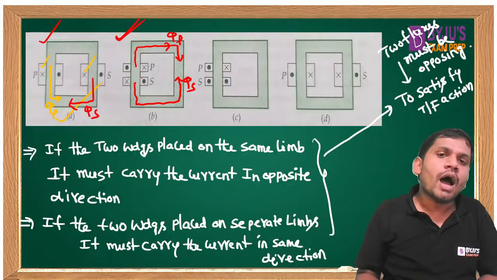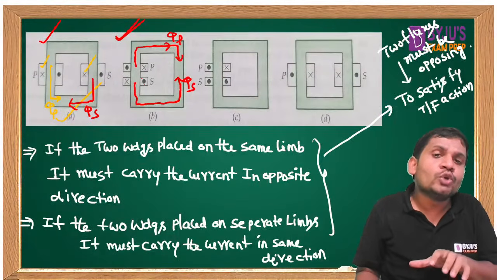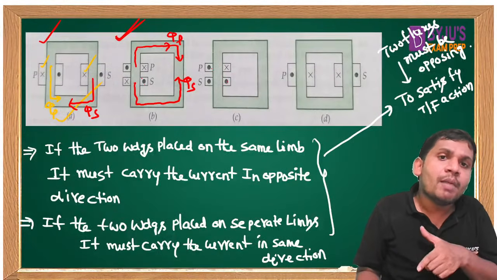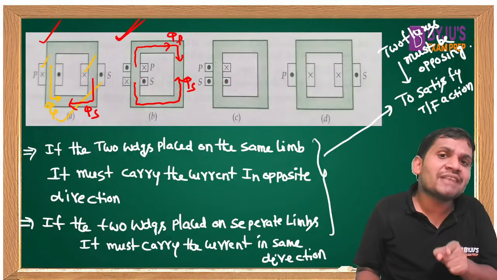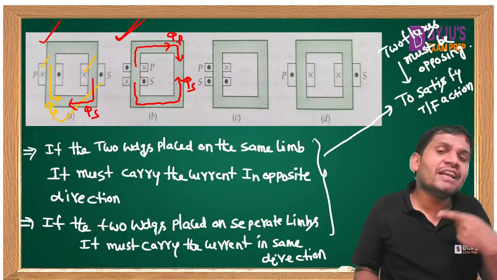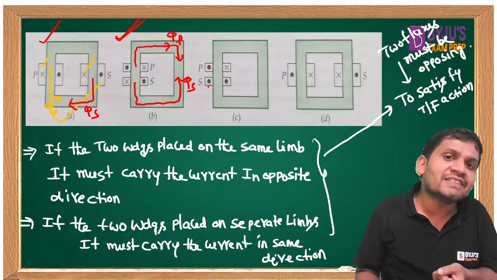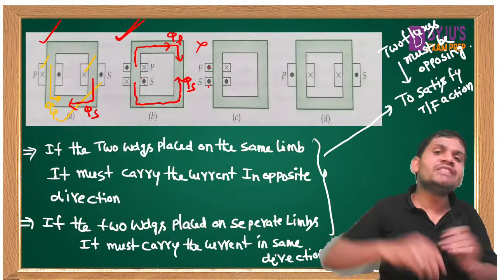Apply this one. Two windings are placed on the same limb. If the two windings are placed on the same limb, they must carry the current in opposite directions. But here it is carrying the current in the same direction. This is wrong. If you want, check this one.